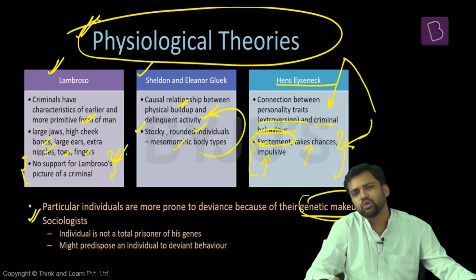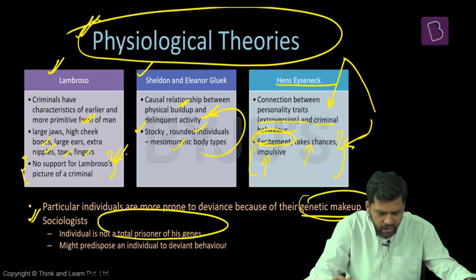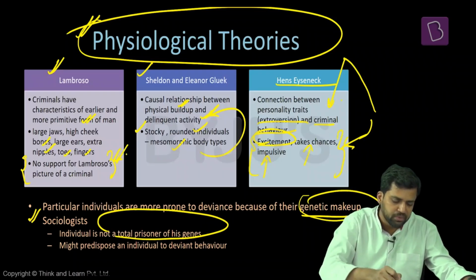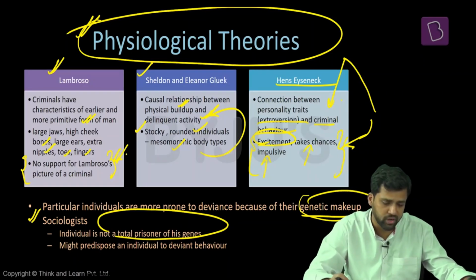But sociologists say that an individual is not a prisoner of his or her own genes, not a complete prisoner of his or her own genes. Might be these features predispose an individual towards deviant behavior, but it cannot be the reason for deviance. It cannot be the only reason for deviance.